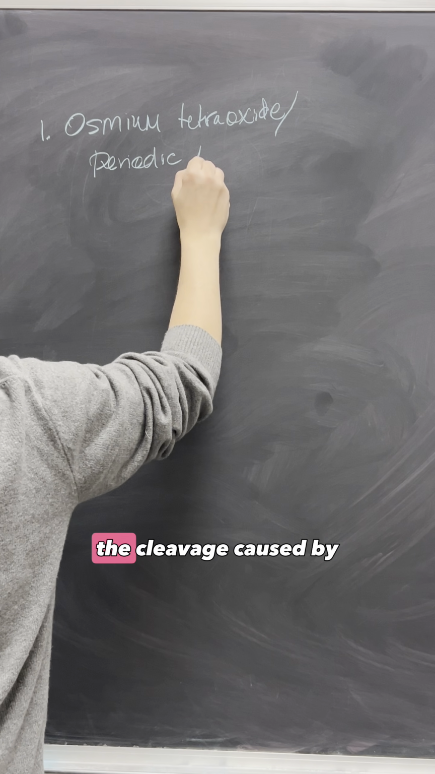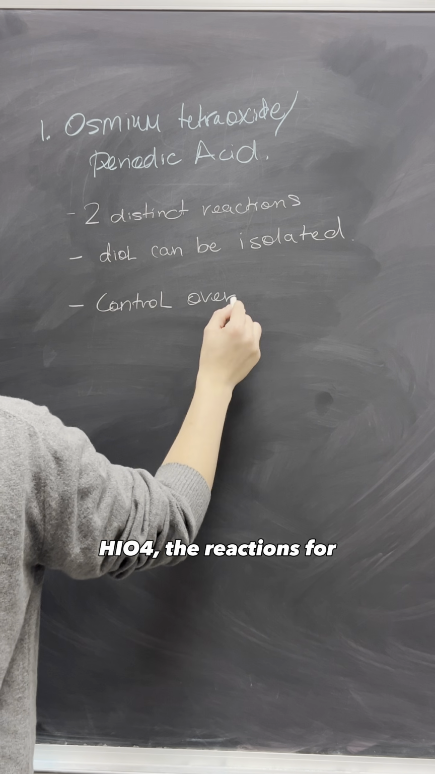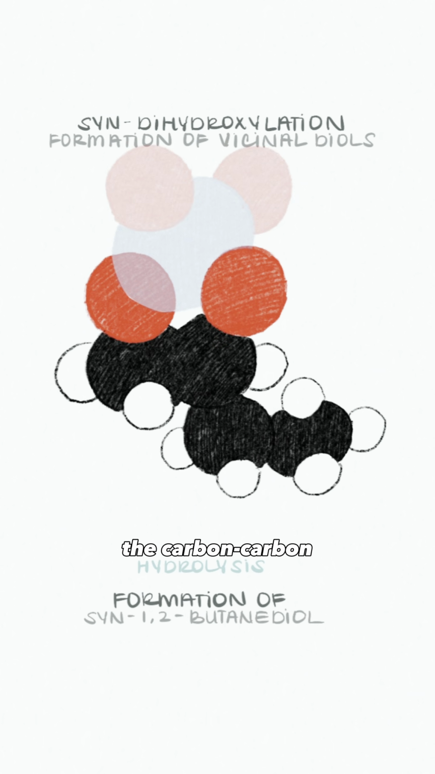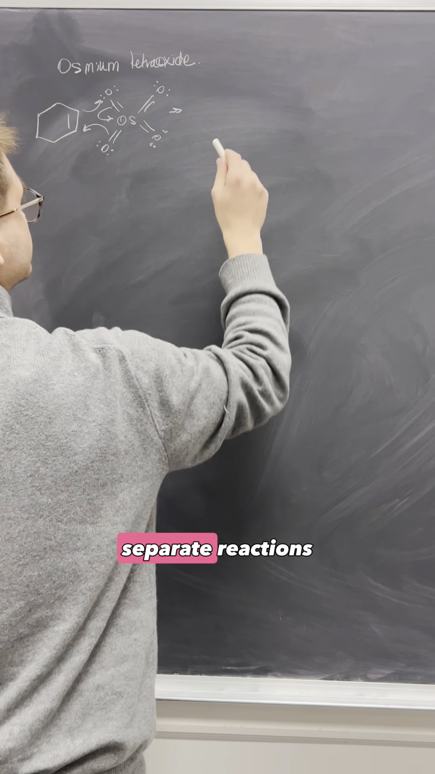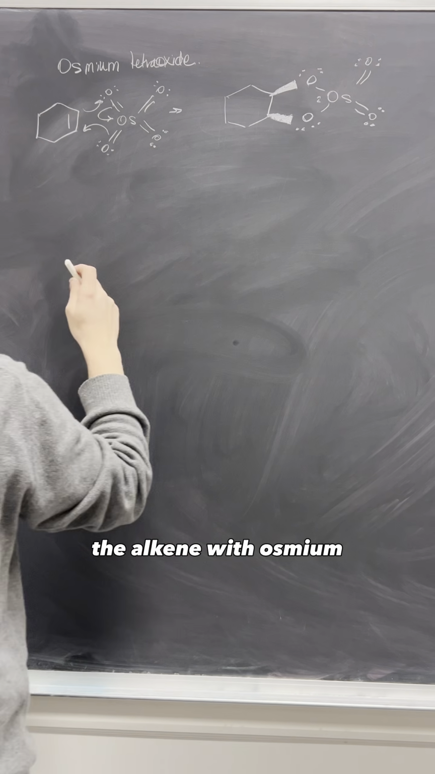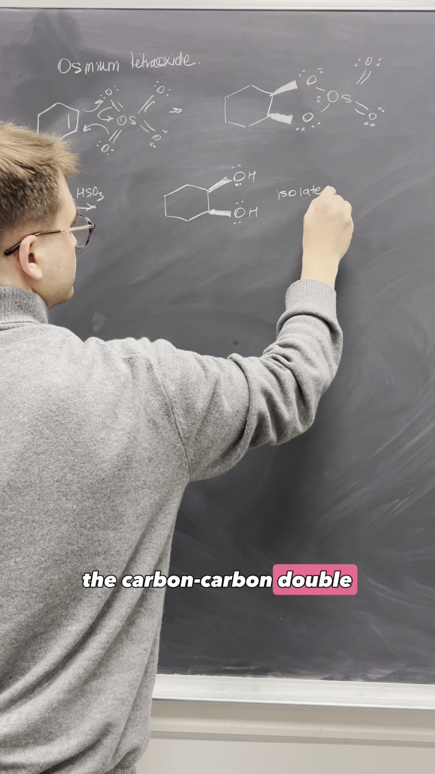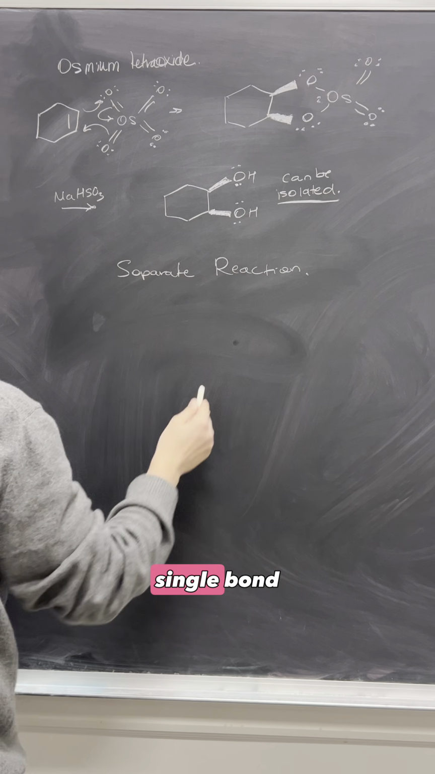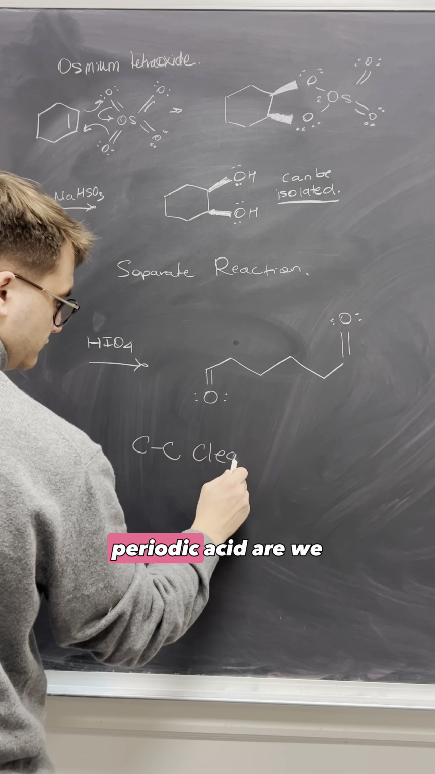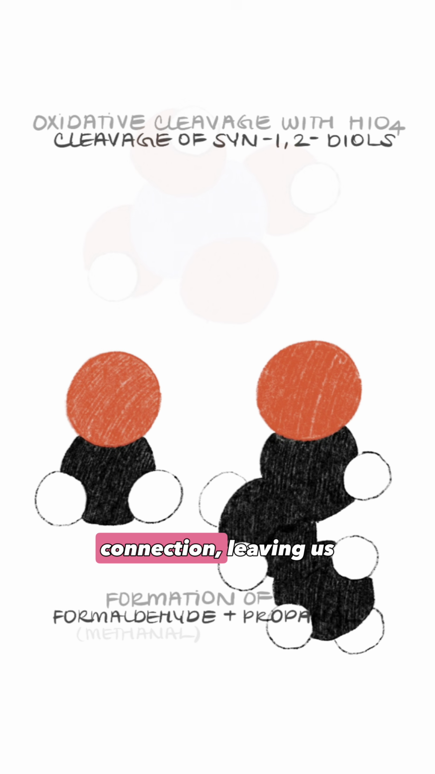If we were to summarize the cleavage caused by osmium tetraoxide, then treating with periodic acid, the reactions for functionalizing the double bond and cleaving the carbon-carbon connection are two separate reactions. First, we form the syn-1,2-diol by reacting the alkene with osmium tetraoxide. The original carbons of the carbon-carbon double bond still have a connection through the single bond. Only through a separate reaction with a separate reagent, periodic acid, are we then able to cleave that original carbon-carbon connection, leaving us with carbonyl products.